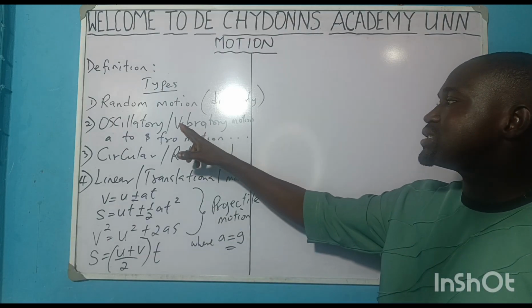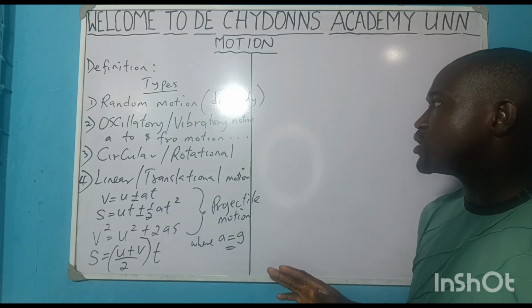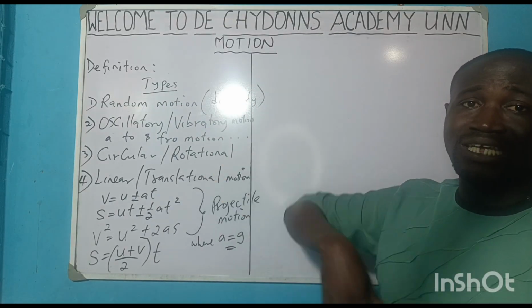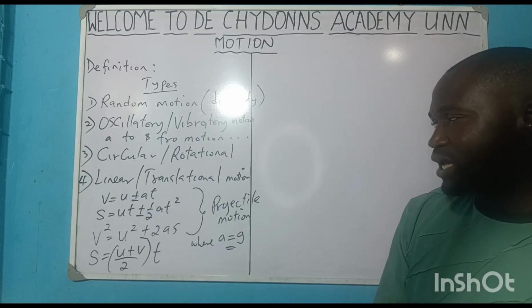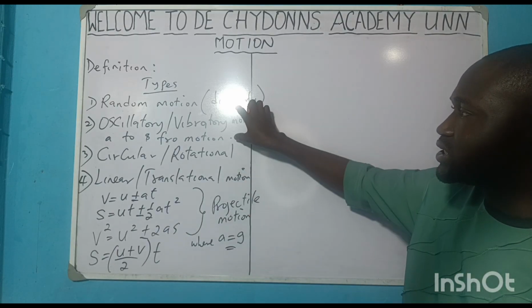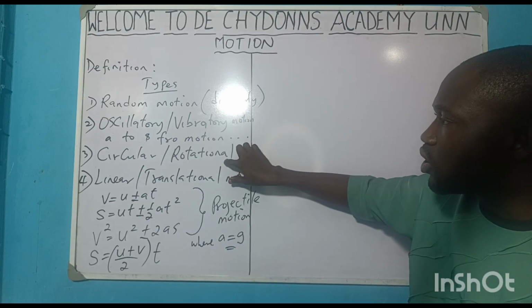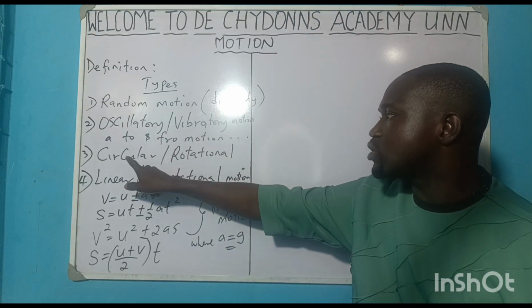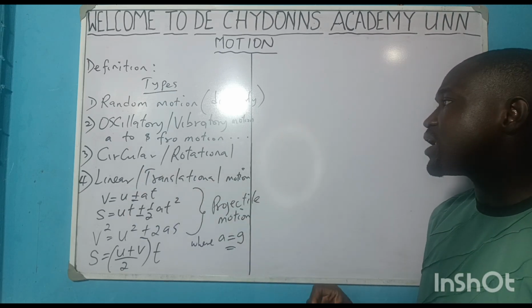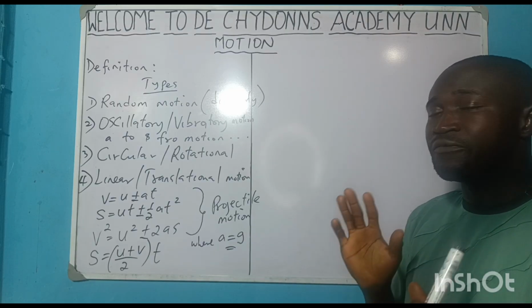Let's go to the second one, oscillatory or vibratory motion, and discuss it in detail. Because the first one, random motion, we say is a disorderly motion of a body, so we can't predict how the movement will go. So it is this one now that we have to discuss, because this oscillatory motion, circular motion, and linear motion are very, very important as a physics student, that you know very well.